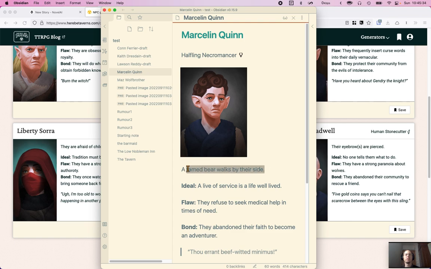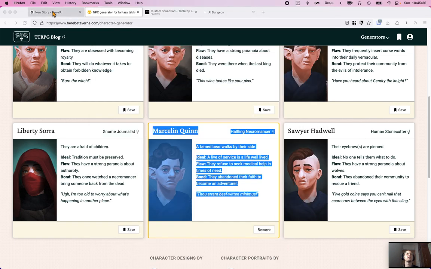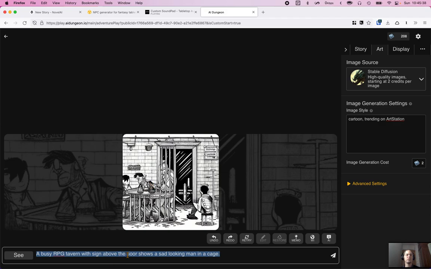So I'm going to get that and try to generate a wizard with tamed bear walking by their side, cartoon. Let's put in RPG again, it might fit better. This might be terrible. Let's see what happens.